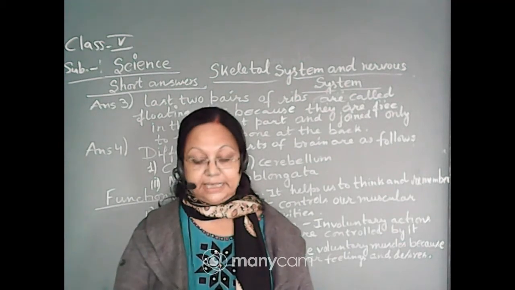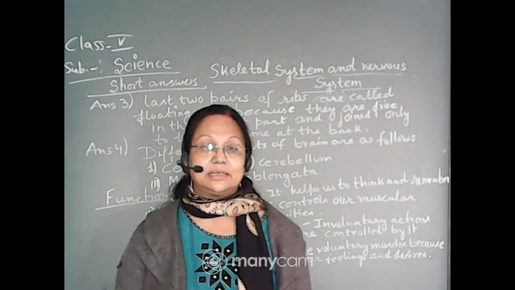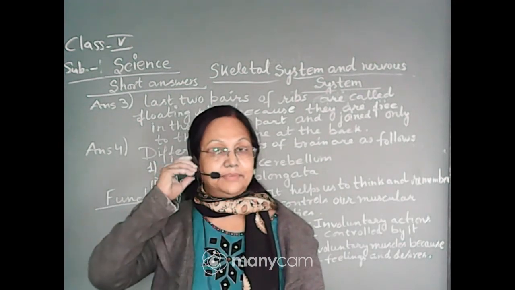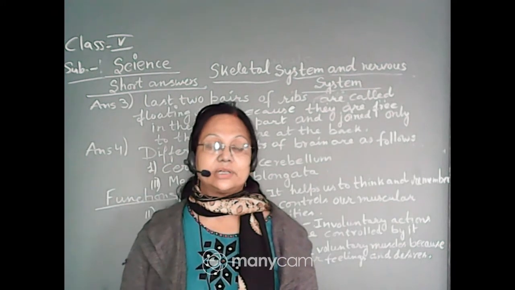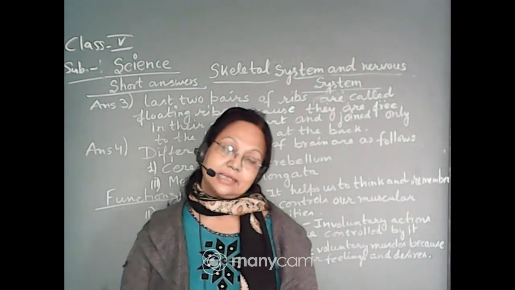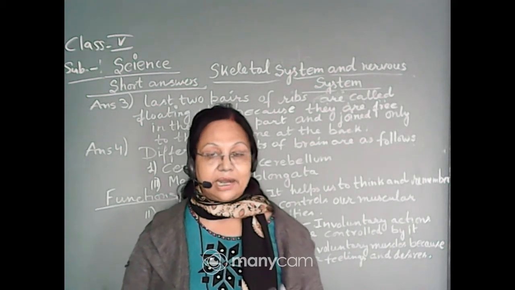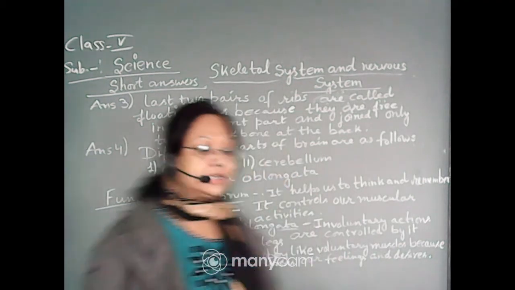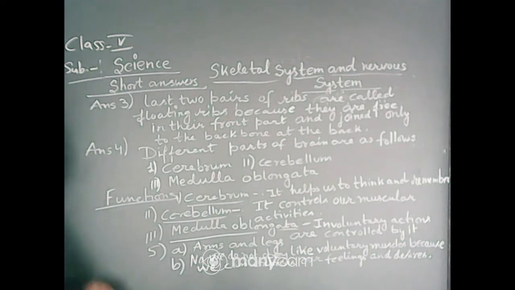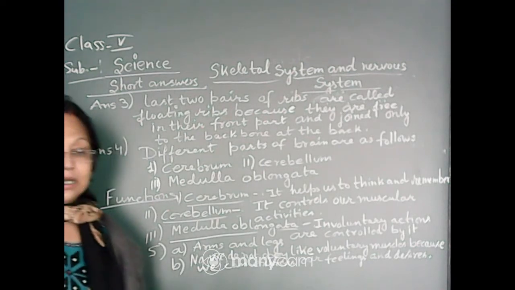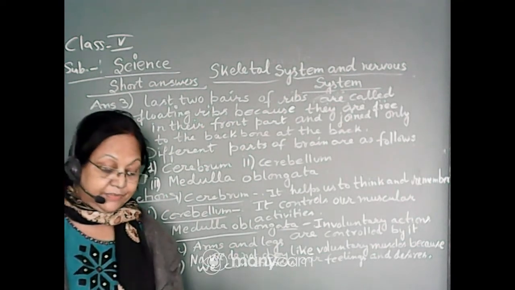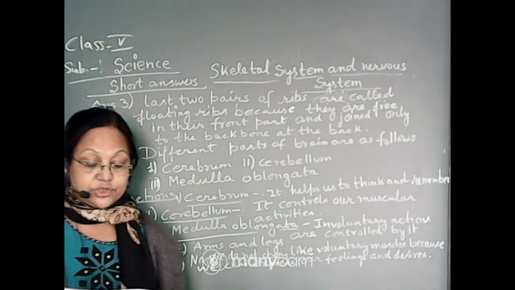We have completed the chapter skeleton and the nervous system, and in my last video I gave you the very short answers as well as the short answers, question numbers 1 and 2. So today we will write a few more questions, that is questions 3, 4 and 5. See question number 3, a short question type.